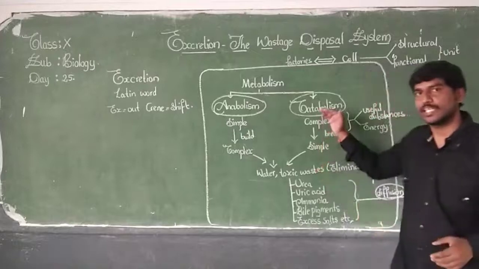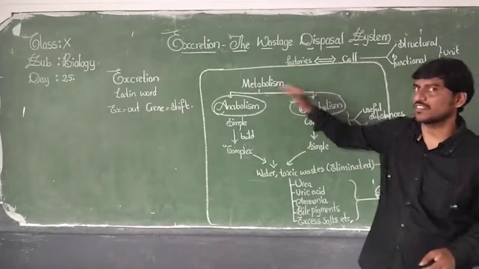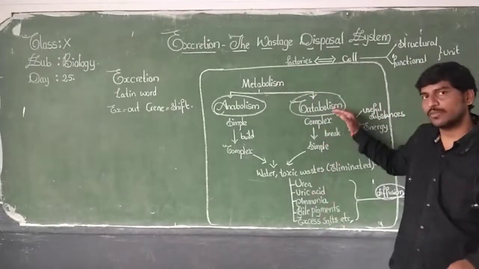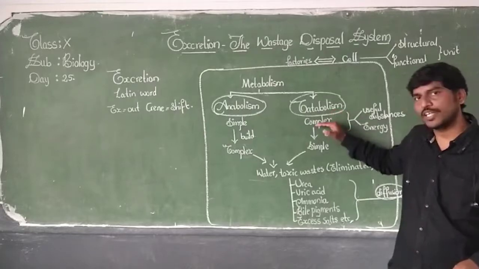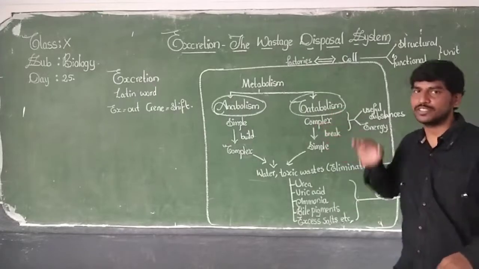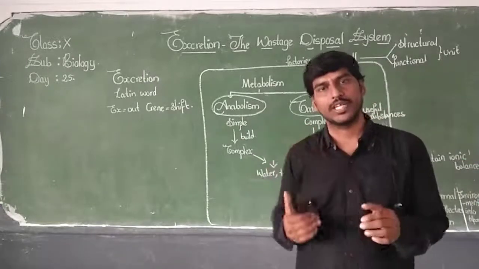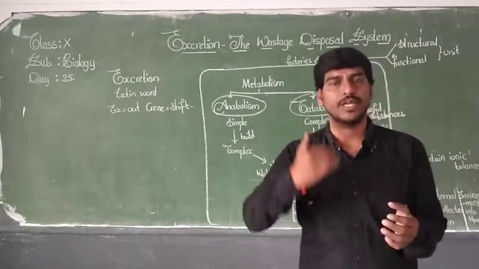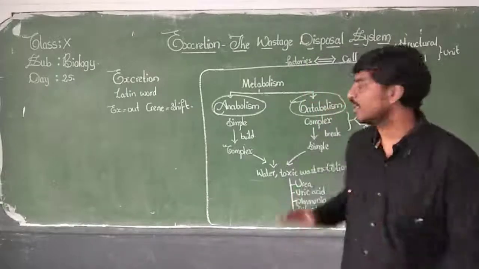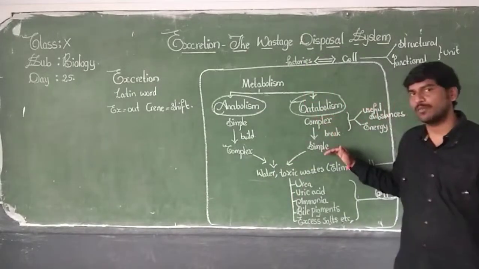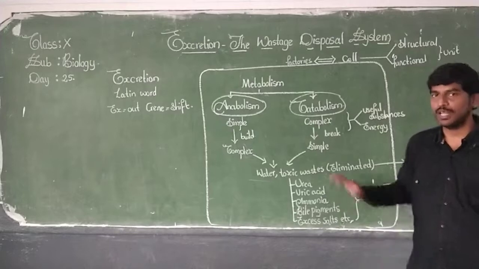Whereas you can look at catabolism. This is one more process of metabolism. In catabolism, complex molecules are broken down into simple molecules. Like carbohydrates being broken down to glucose, and proteins being broken down to amino acids. So the complex molecules are broken down into simple molecules.